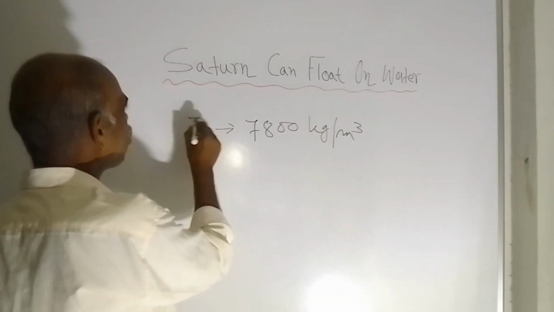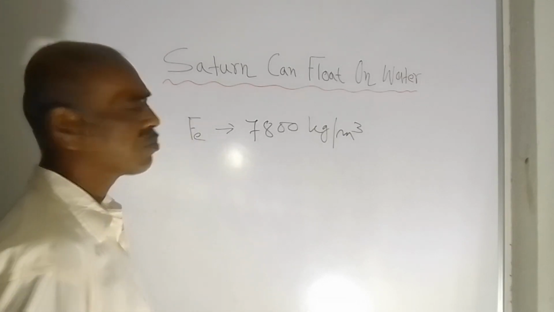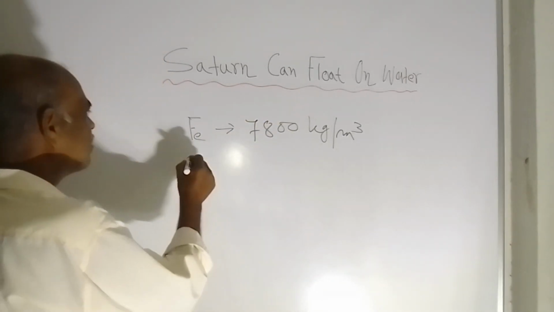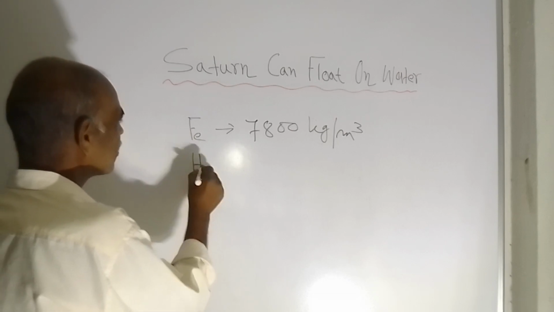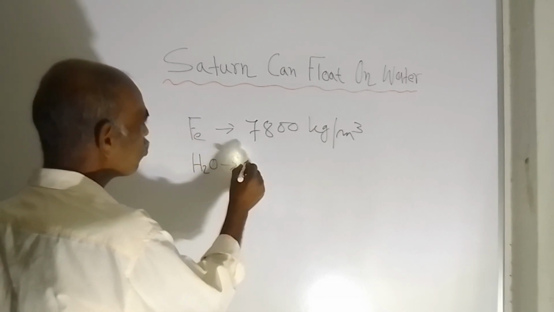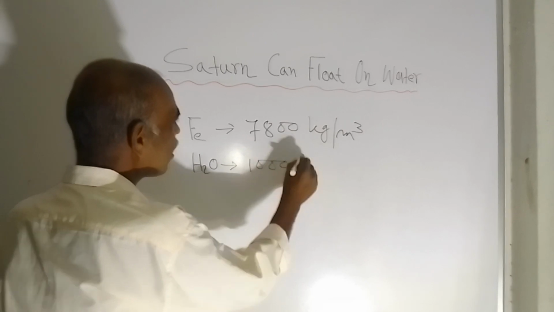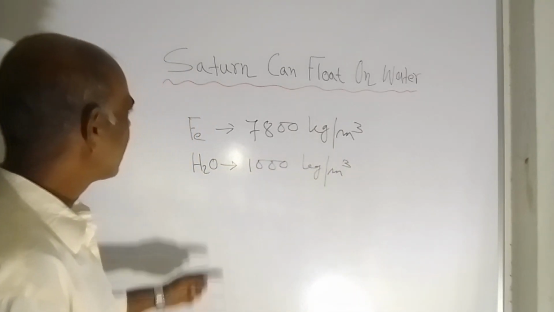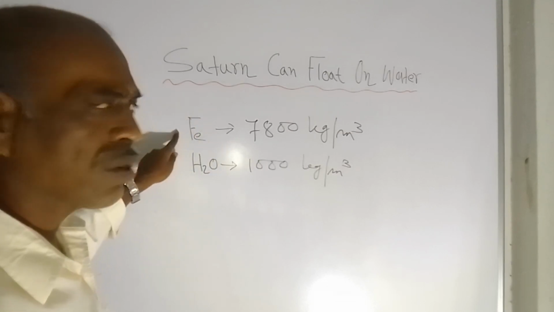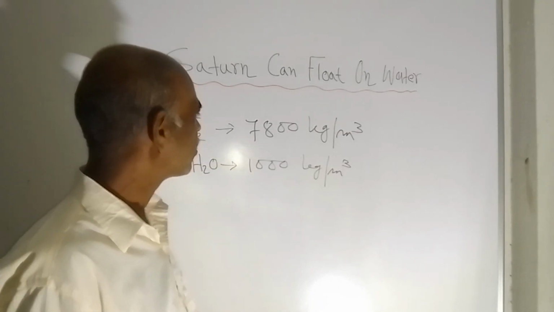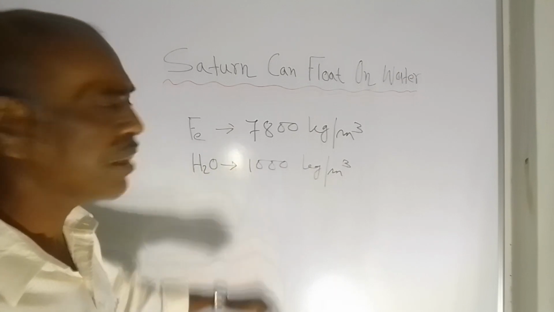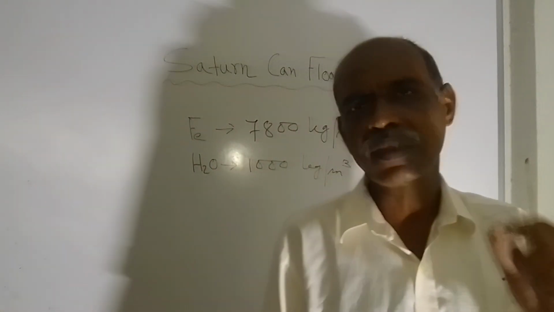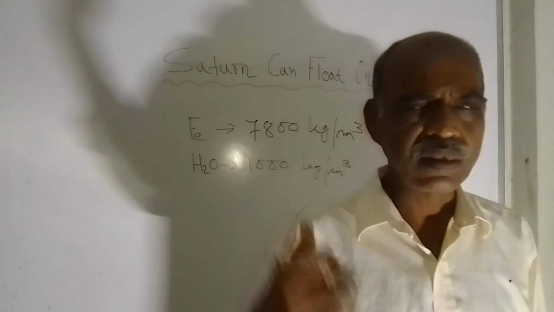This is the density of iron. And the density of water, that is H2O, how much is it? It is 1000 kg per cubic meter. So you can see that the density of iron is more than the density of water. Iron is 7.8 times heavier than water.